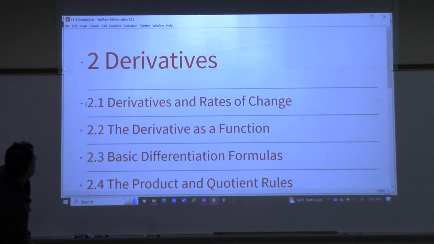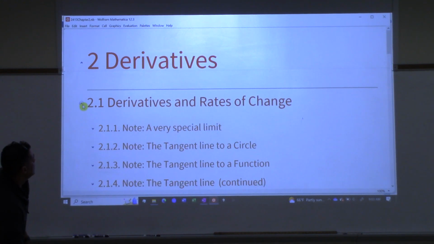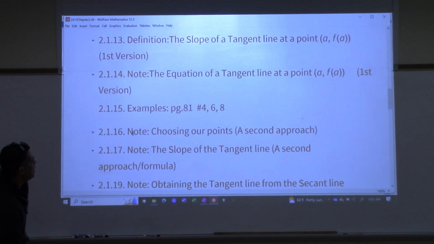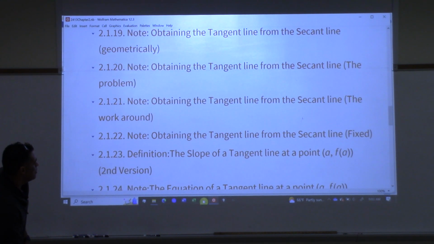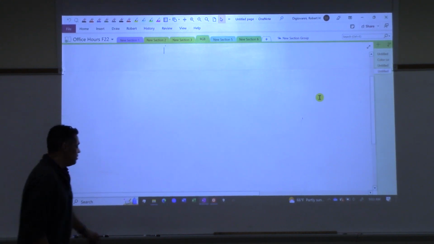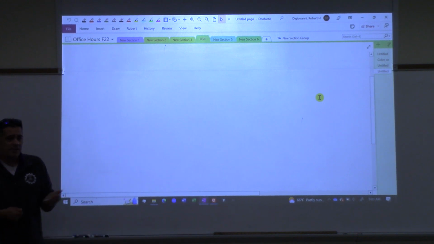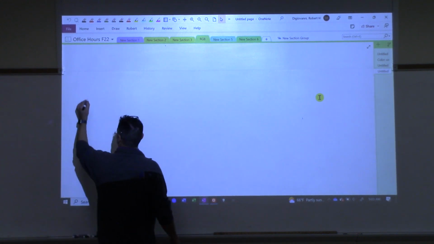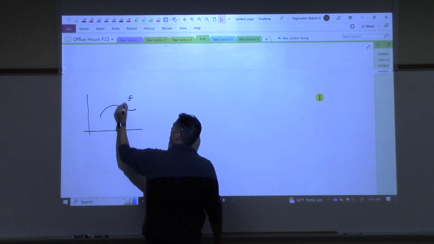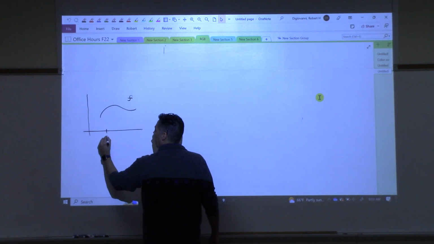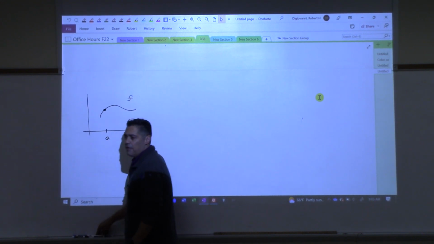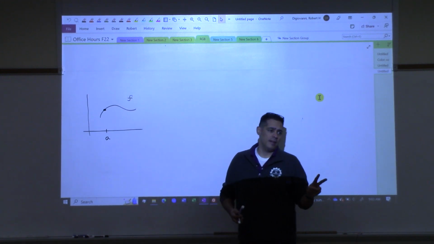All right, so we started talking about the derivative, right? Last time, special limit. And we didn't get through this whole thing. There's a lot of notes in here. So what I'd like to do is continue and remind you what our main takeaway from last class was. If you have some function f, and you were to pick some point a, our goal is to see if we can find two things.